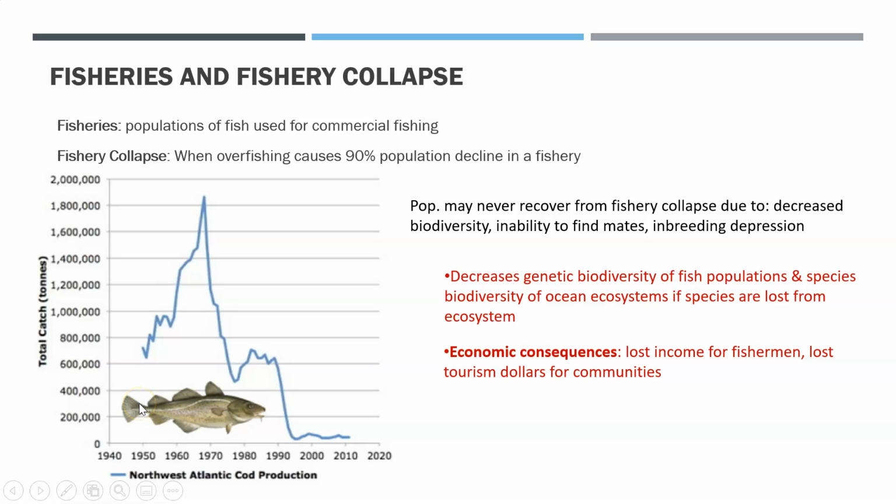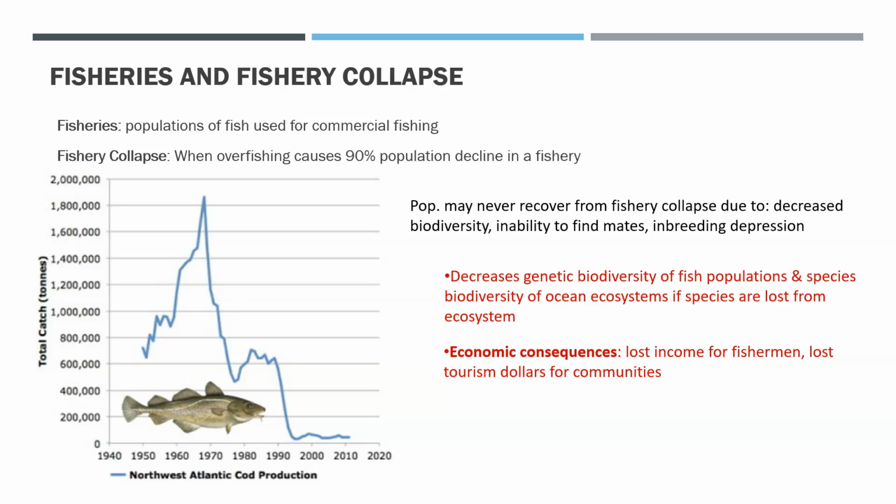So this graph shows the Northwest Atlantic cod production, which is basically in our backyard, Cape Cod and up to Nova Scotia. We can see they reached their peak in the late 1960s and then suffered a massive fishery collapse, which has dwindled to almost no fish left, and the fishery here is basically gone. There's decreased genetic diversity of the fish populations, and in ocean ecosystems if we lose a species, all those species that rely on the Atlantic cod as food, or the prey of the Atlantic cod, are going to suffer from loss of biodiversity as well.